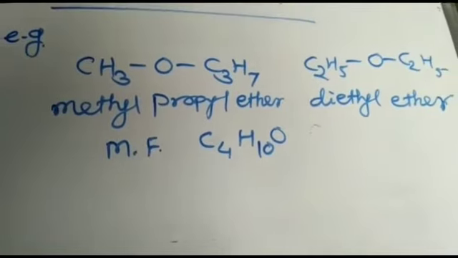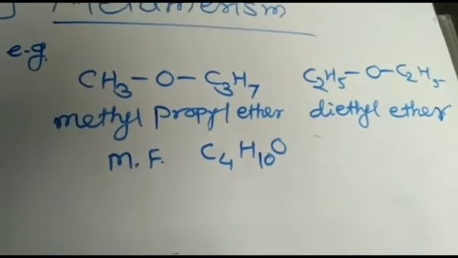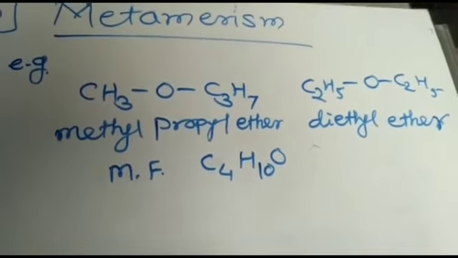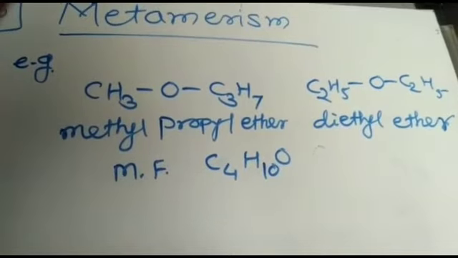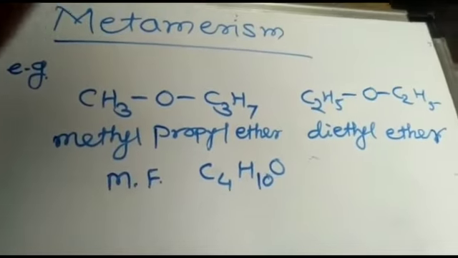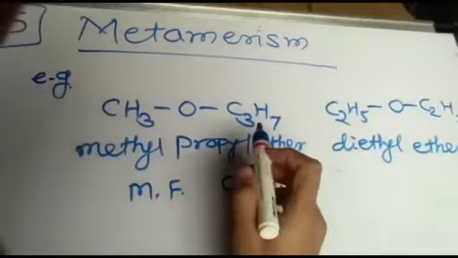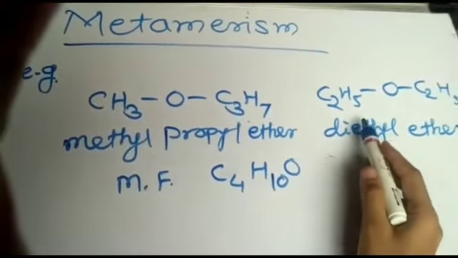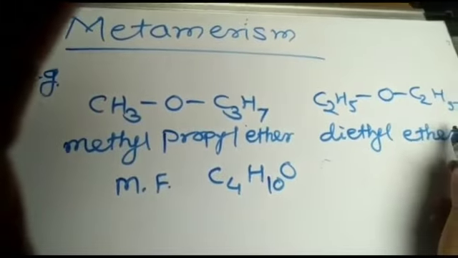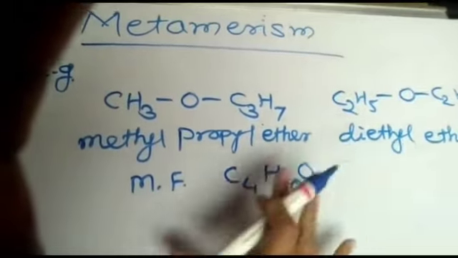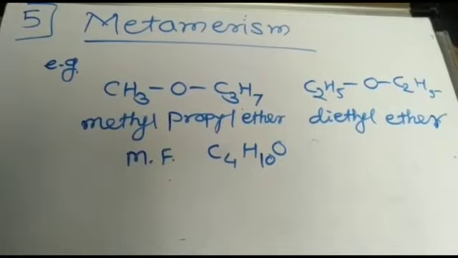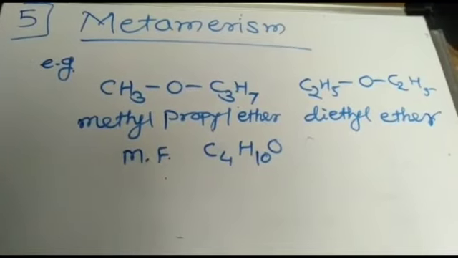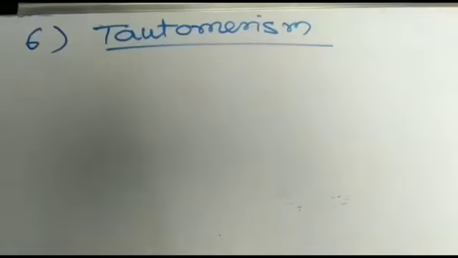These are the metamers of each other because here the functional group is the ether group, O bond, with different alkyl groups attached. Here CH3, here C3H7, here C2H5. Therefore, these are the metamers of each other having the same molecular formula, C4H10O.